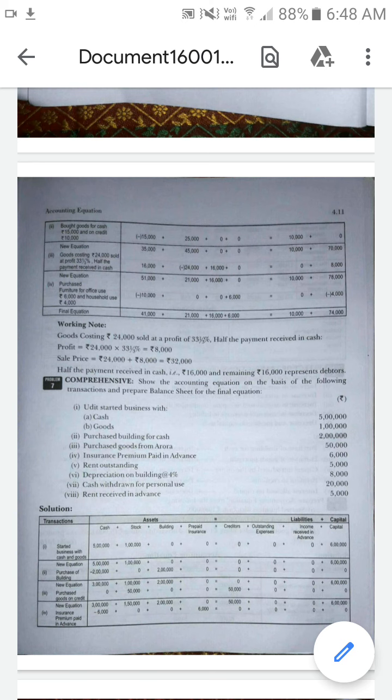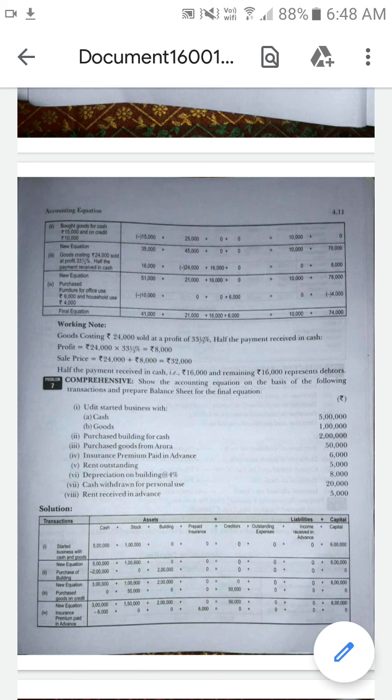So this prepaid insurance premium is an asset. In the asset side you have to include a new column, insurance premium prepaid. It is one of the assets.